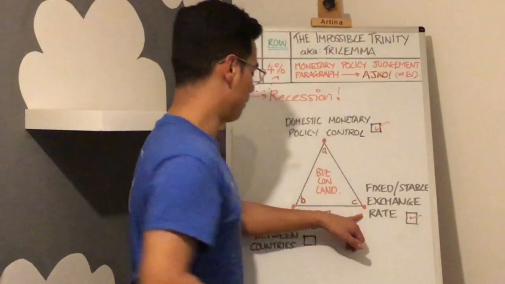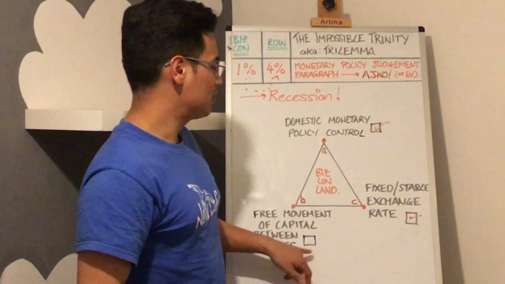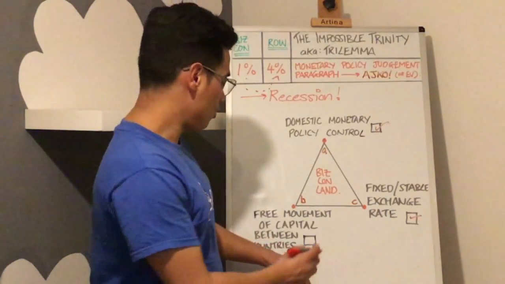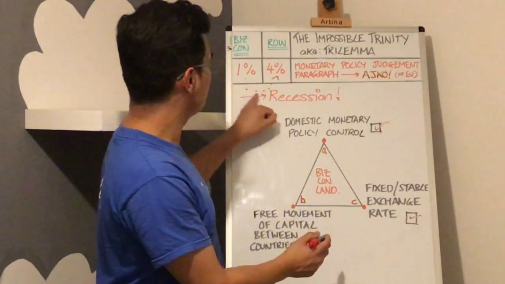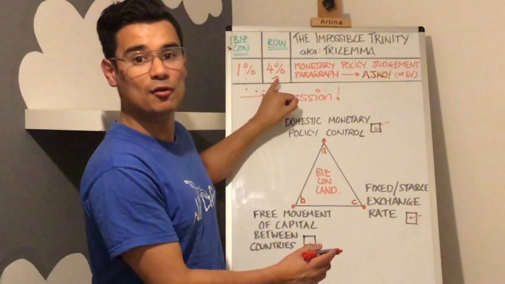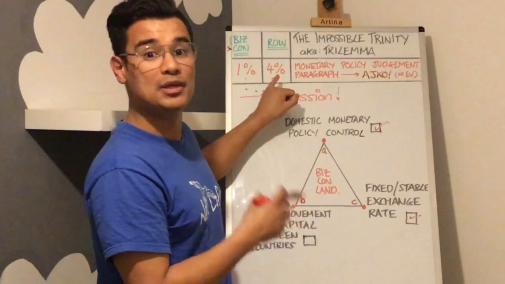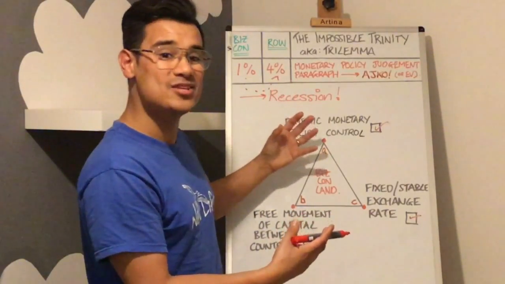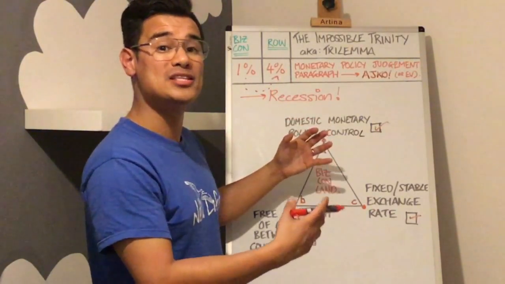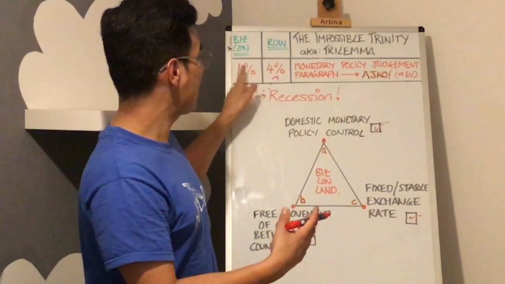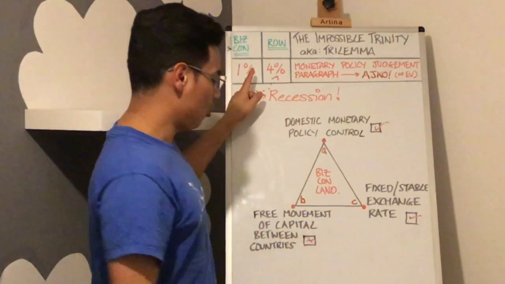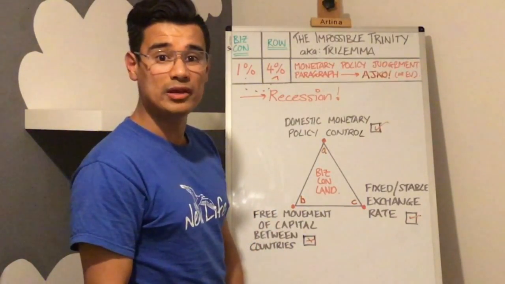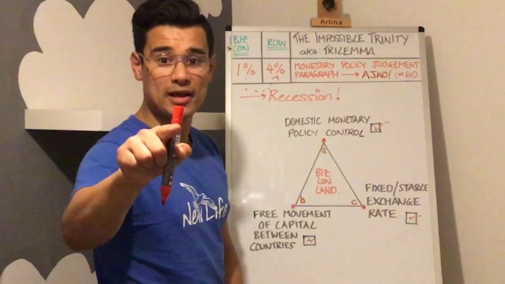We're 2 for 2. But the problem is, in order to keep that fixed, stable exchange rate, we need to block this movement of capital away from BizCon land to the rest of the world because of those higher interest rates in the rest of the world. So we need to have some capital control. We need to block this movement happening. Therefore, that's the opposite of free movement of capital between countries. We're 2 for 3. We can't do it that way. Let's try the other way.